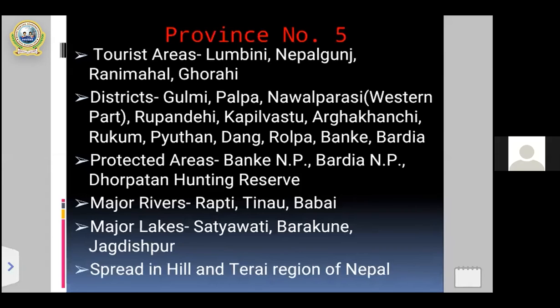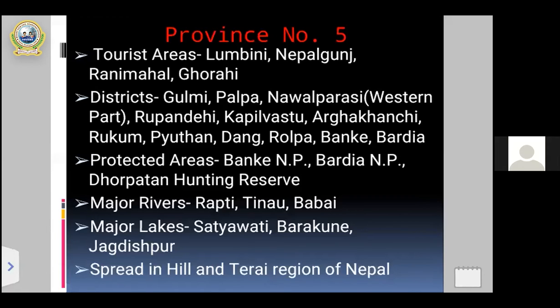So altogether, 77 districts are there in Nepal according to the new constitution, which was formulated in 2072 Vikram Sambat, right? So Nawalparasi western part, Rupandehi, Kapilvastu, Arghakhanchi, Rukum, Pyuthan, Dang, Rolpa, Banke, and Bardiya are the names of districts occupied by province number 5.